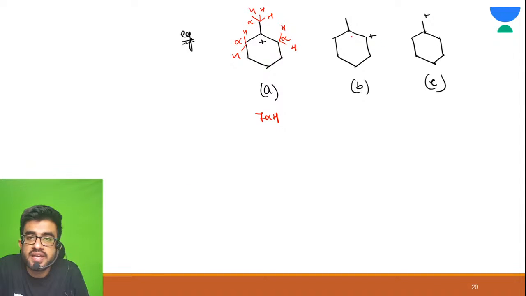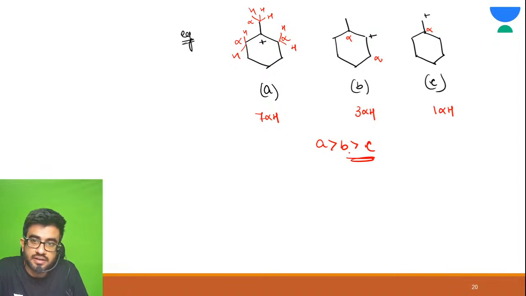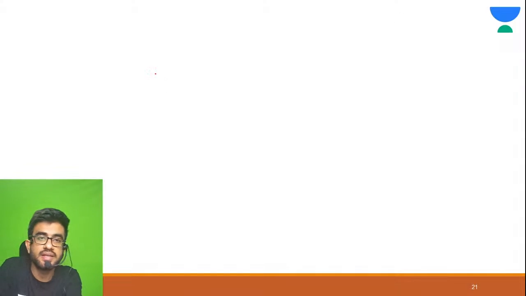Alpha here are this and this. So here 1, 2, 3 alpha hydrogen. And here there is only this alpha. It has only 1 alpha hydrogen. So the more the number of alpha hydrogen, the more the stability. A, B, C. Fantastic. Great. Harsha, this would have only 1 hydrogen, right? See, this would have only 1 hydrogen. Alright? Great. You guys are learning really well.